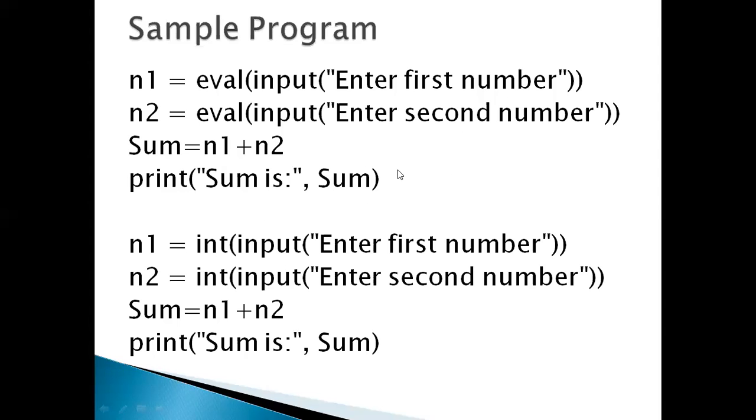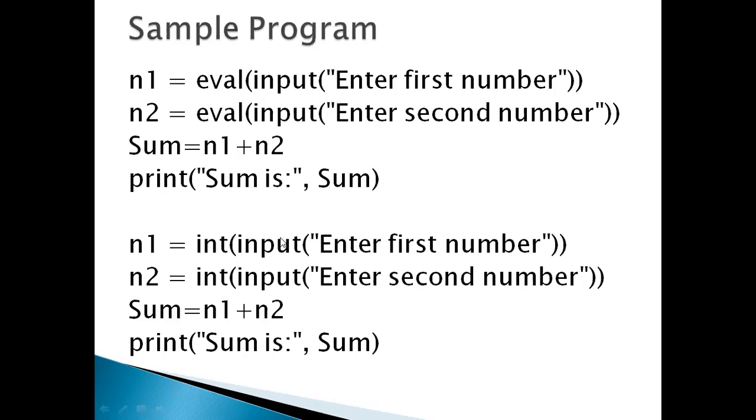So the same thing I am converting into numeric. n1 and n2 are both variables I am getting with eval. The first number and second number will be converted with eval from string to number, so 10 plus 20 gives the result 30. The same works with the int function for n1 and n2: by default it will take an integer value, not a string, because the int function is applied here.